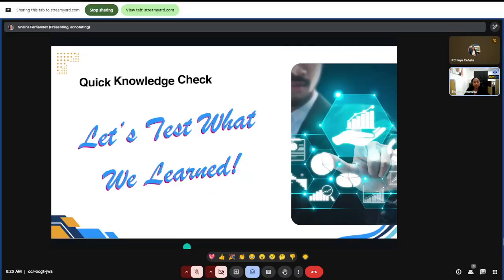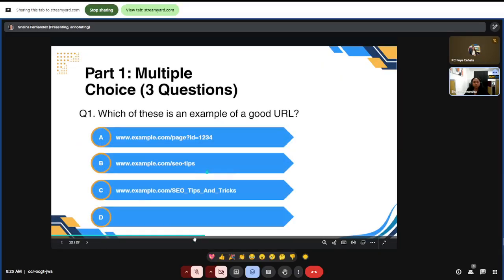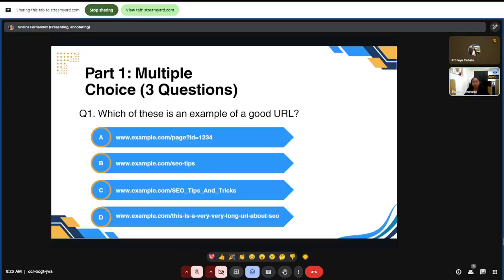The first one would be multiple choice. Question number one, which of these is an example of a good URL? Kindly comment down below which letter is the correct answer from A, B, C to D. Which of these is an example of a good URL?